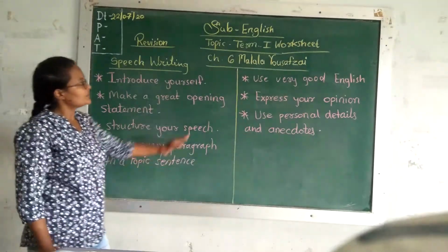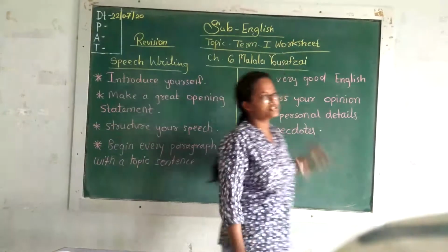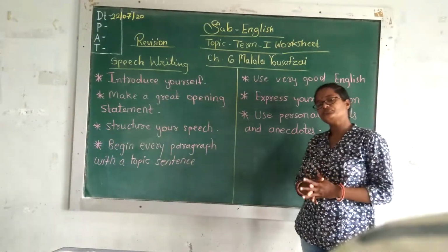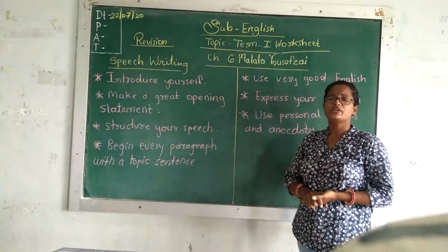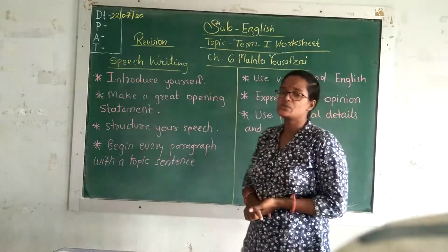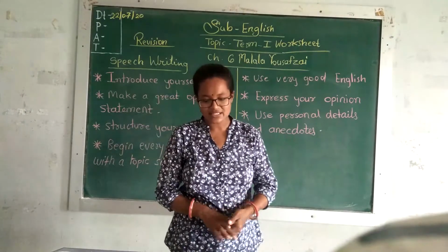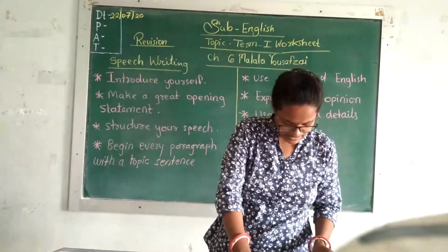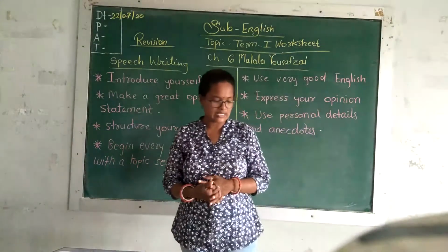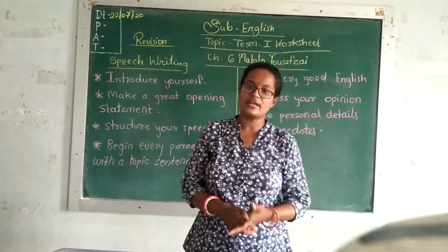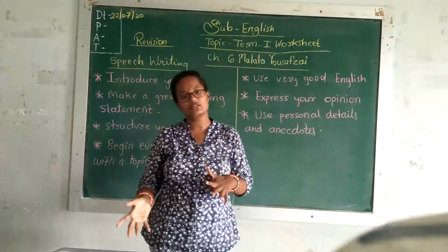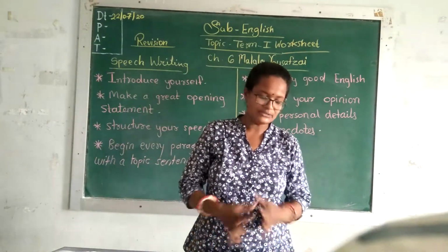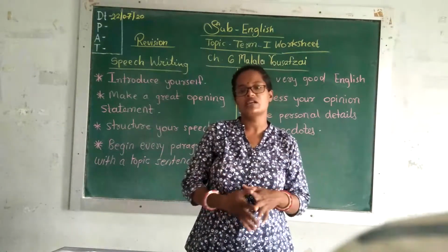Today we are going to solve Term 1's worksheet of Chapter 6, Malala Yousafzai. As you know, in this chapter we learn transitive and intransitive verbs and the fixed expressions also. Right? Means raise my voice, look after, stand up for, that kind of expressions we have learned. We will see in detail, but let's revise one time transitive and intransitive verbs.